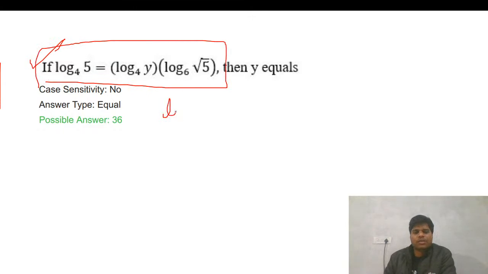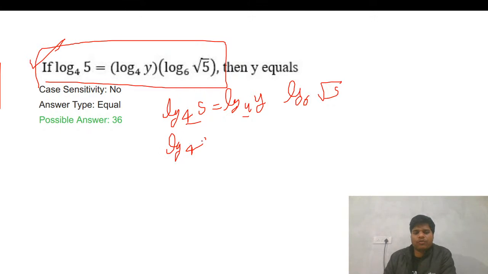Let's see. So log_4 5 · log_4 y, that is log_6 root 5. With this base, I will bring this in: log_4 5 · log_4 y = log_6 root 5. So this base can be written as log_y 5.